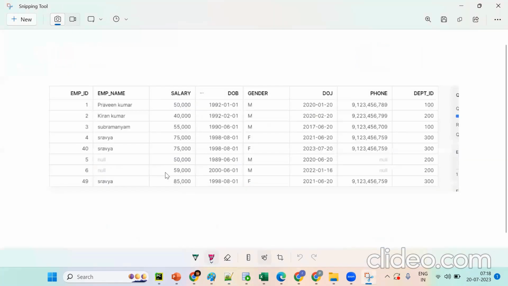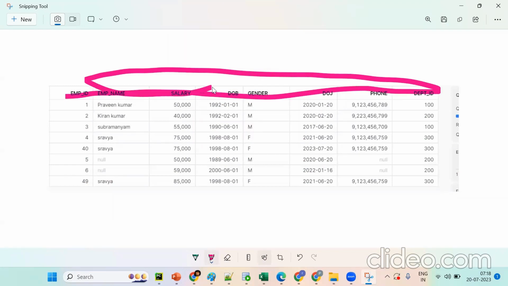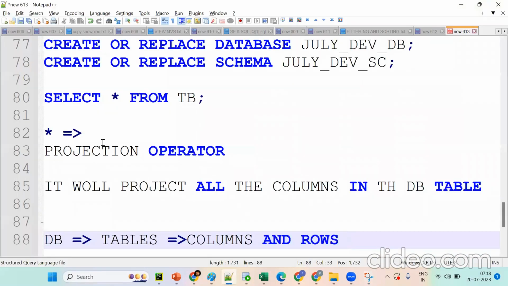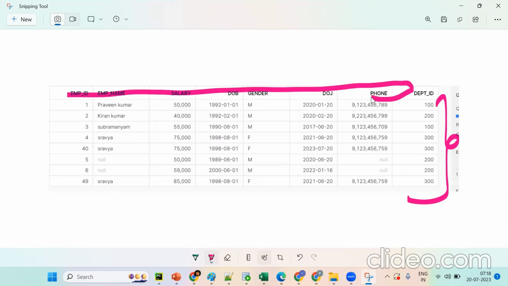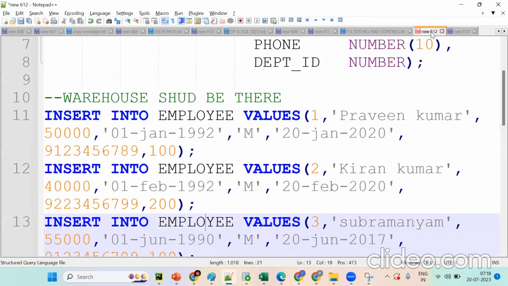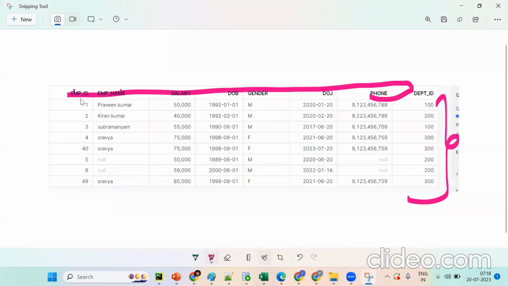Now tell me, in this one, the headings are what? Columns or rows? Headings are columns, and these are rows. Now what I'm saying is, star is nothing but projecting all the columns in the database. Why are we writing employee ID, employee name? Because we created it in such a way: employee ID first, employee name second, and then salary and department. That's why it's giving output like this. Got the point?